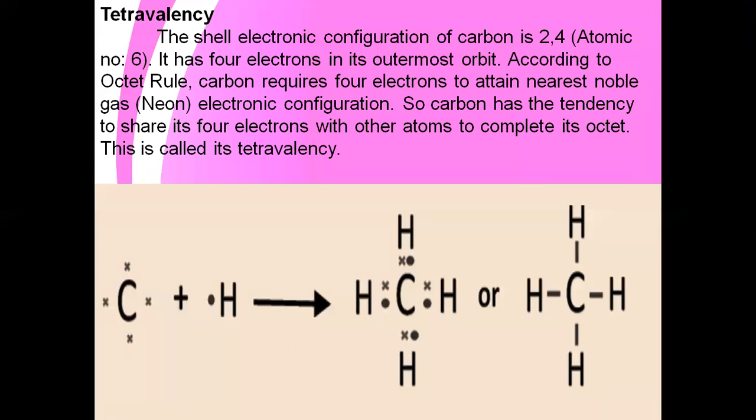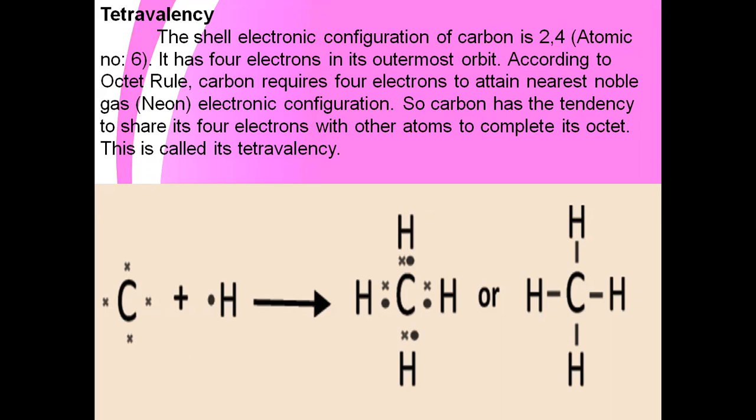Carbon has the tendency to share its 4 electrons with other atoms to complete its octet. This is called tetravalency. We already know what octet means: the outermost shell is completely filled, with 8 electrons at the maximum level.